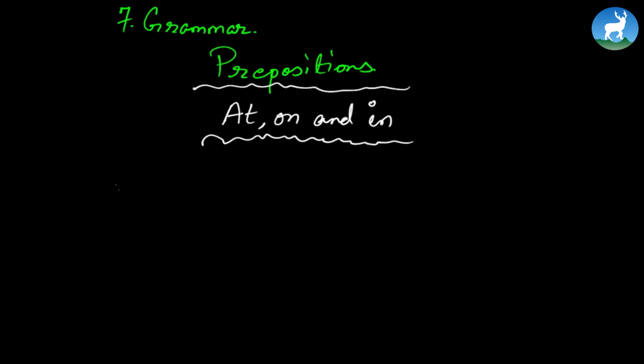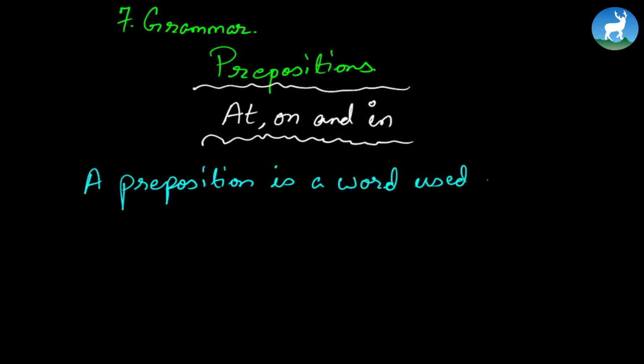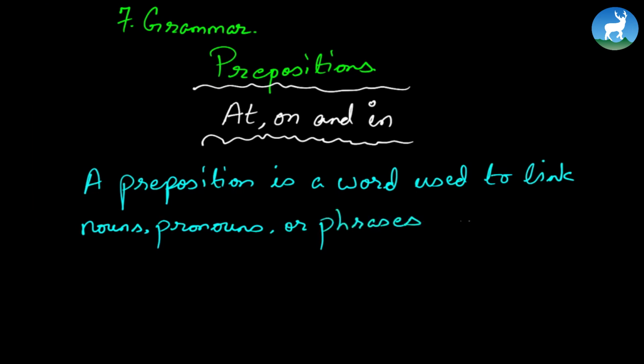To start with the definition, a preposition is a word used to link nouns, pronouns, or phrases to other words within a sentence.